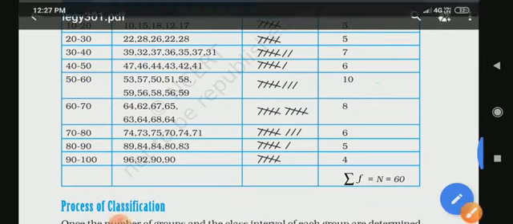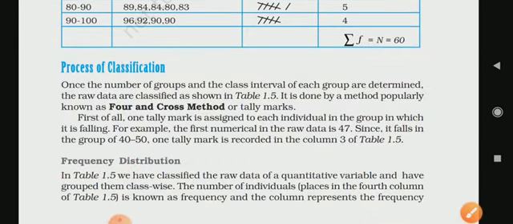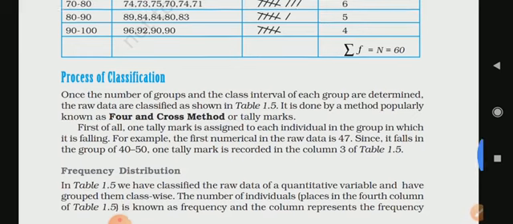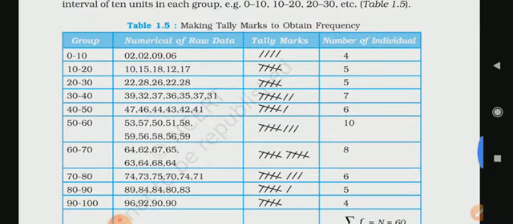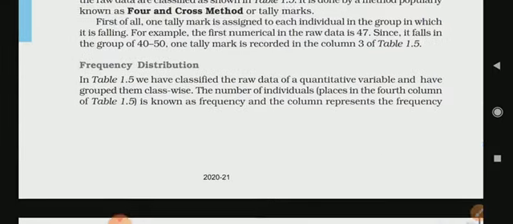Okay, so here in 40 to 50, 1 tally mark is recorded in column 3 of table number 5. So column 3, it is now here, so you can see.